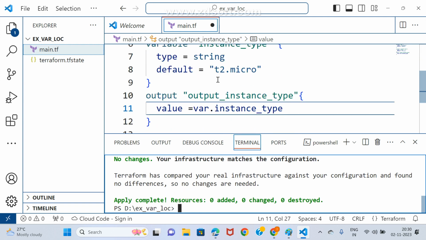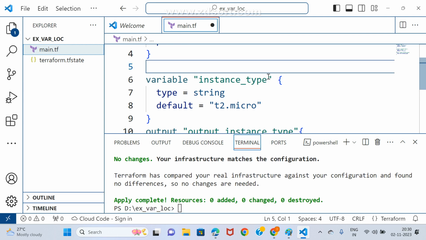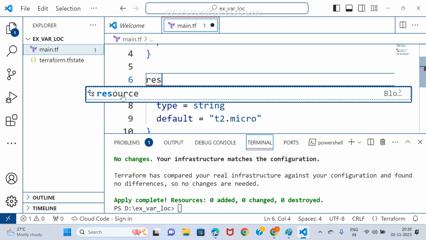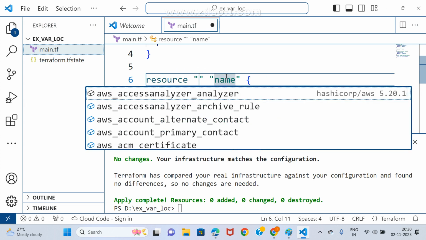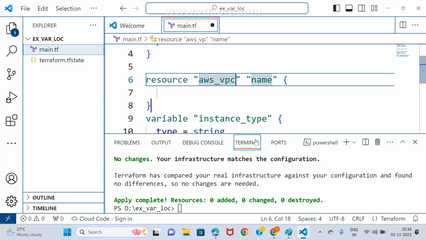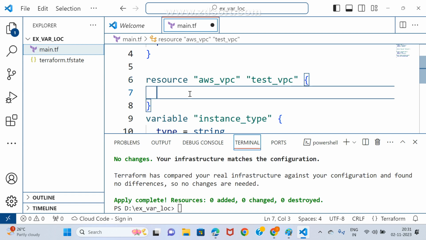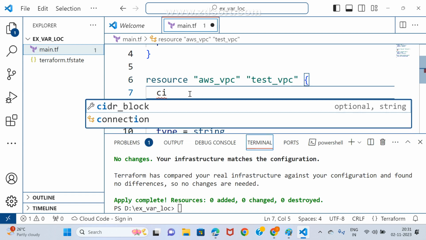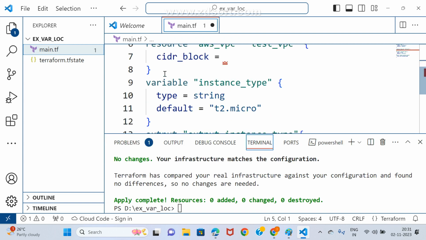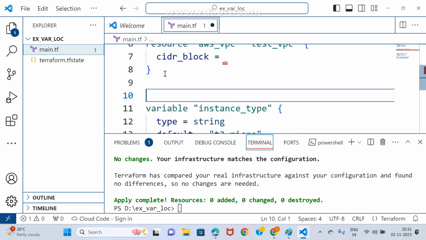Okay, otherwise I'll add one small thing. Now I am creating one more resource. What is that resource? aws_vpc, and the VPC name is test_vpc. What is the first argument? cidr_block. Even for this, I may create one variable so you get the clarity.